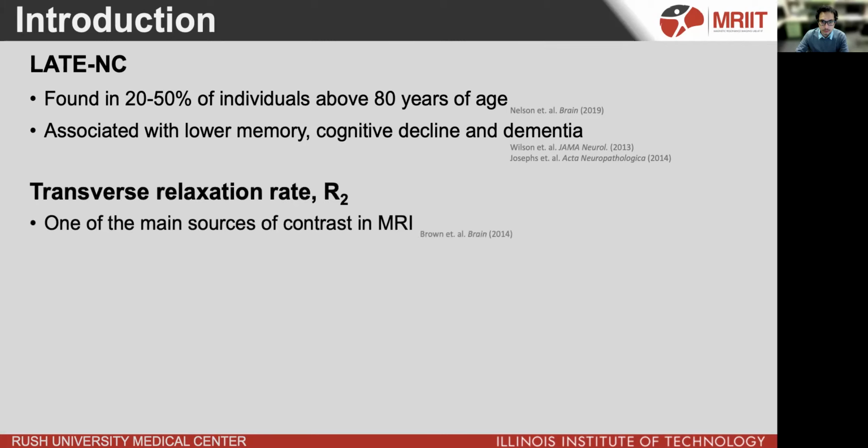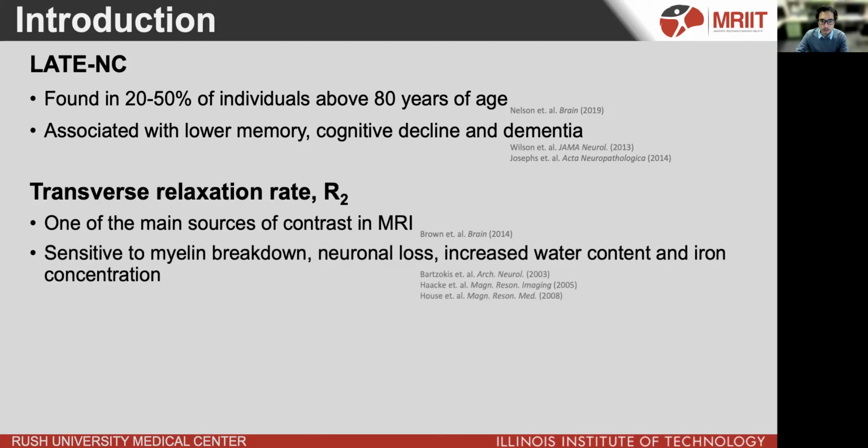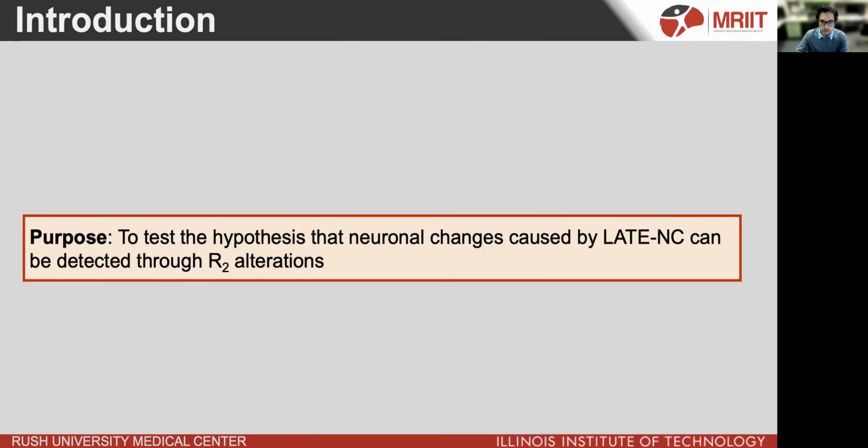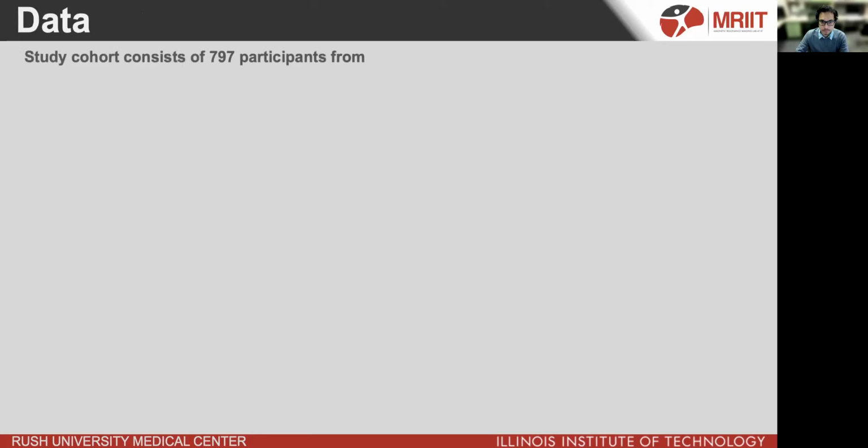The transverse relaxation rate R2 is one of the main sources of contrast in MRI. R2 is sensitive to increased pre-water content and iron concentration in the brain, and thus it can provide information about the neural integrity of tissue. In this work, we hypothesized that neuronal changes caused by latency can be detected by changes in R2.